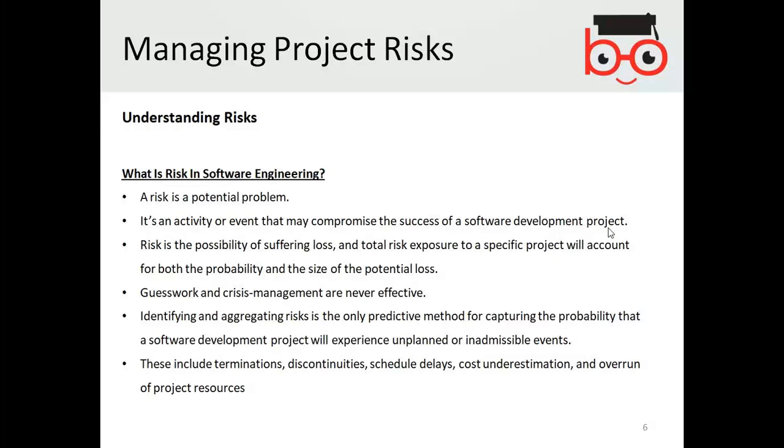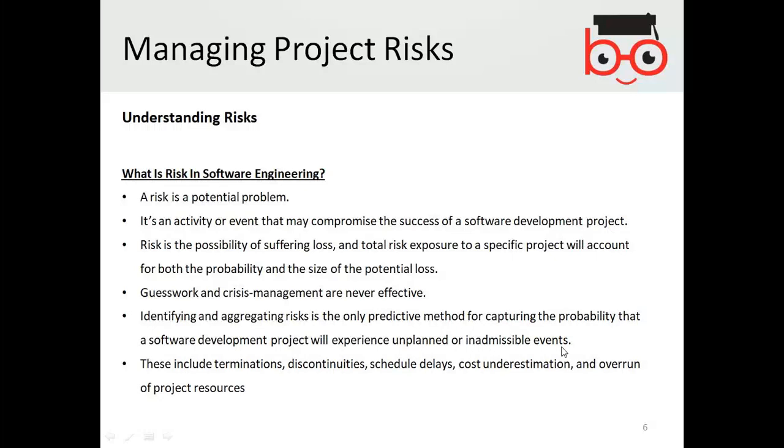Identifying and aggregating risk is the only predictive method for capturing the probability that a software development project will experience unplanned or inadmissible events.